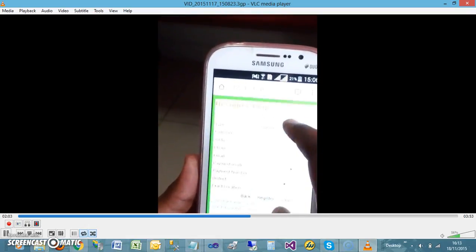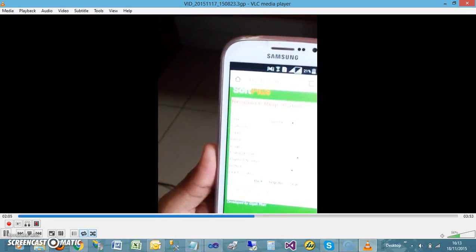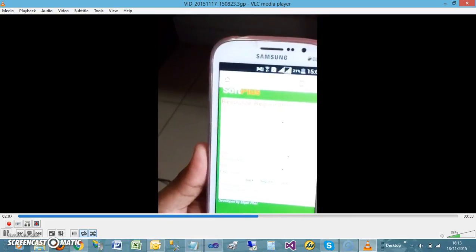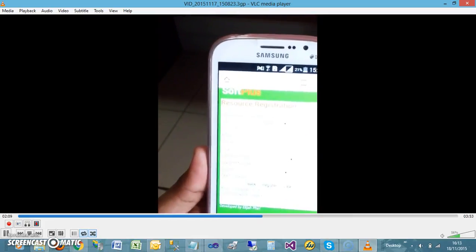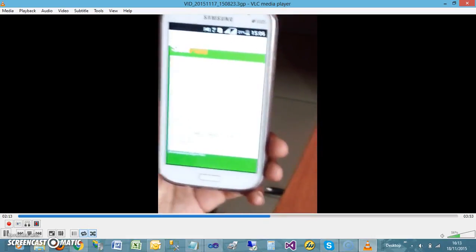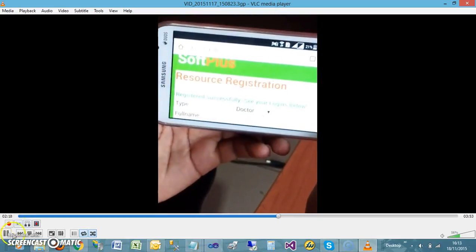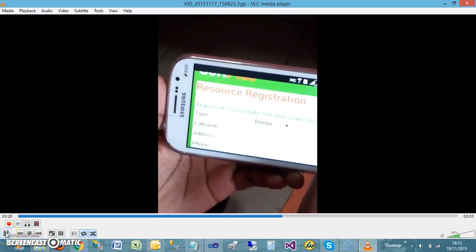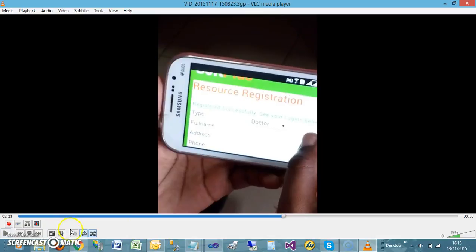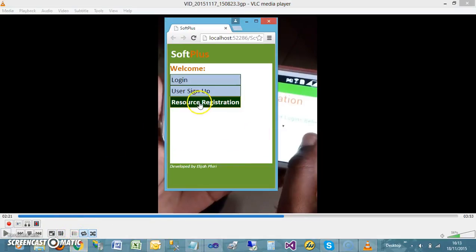I think there's too much light. Okay, now let me just take you through the live system from my PC to show you what is being done on the phone to make sure that you are not lost. Okay, I'll just run it from my PC. This is the menu that is running on the phone.